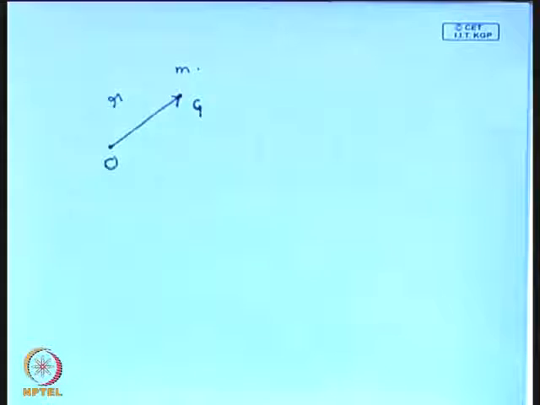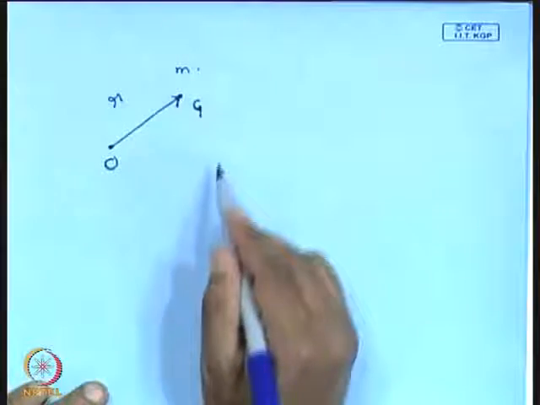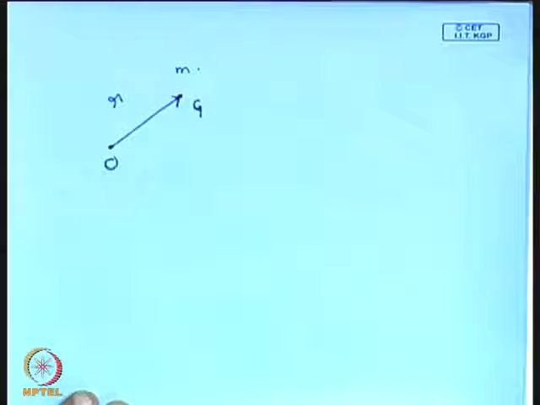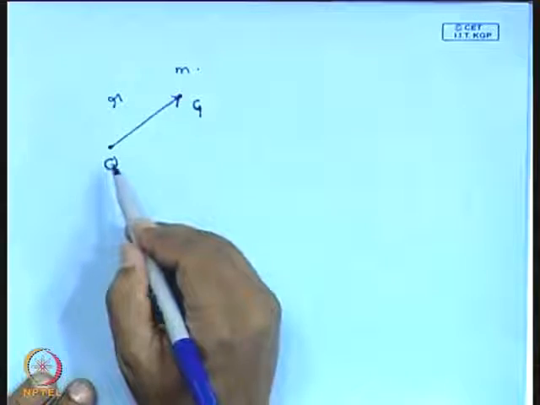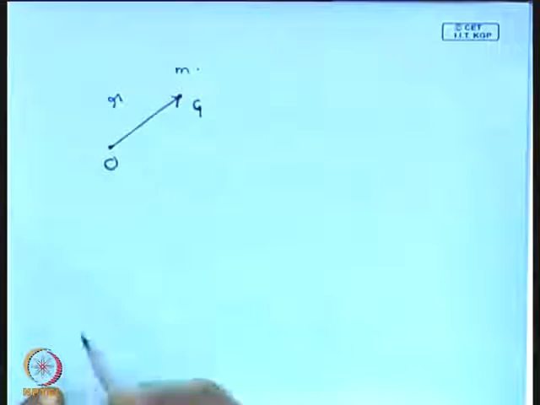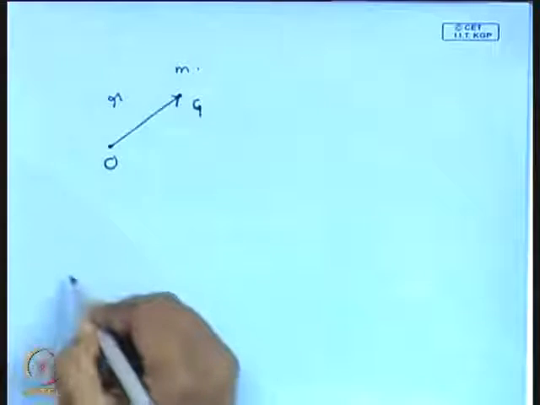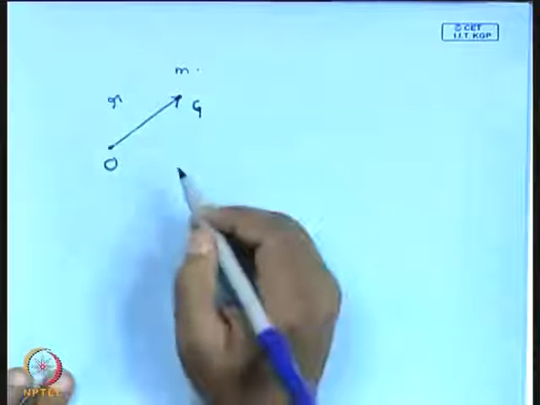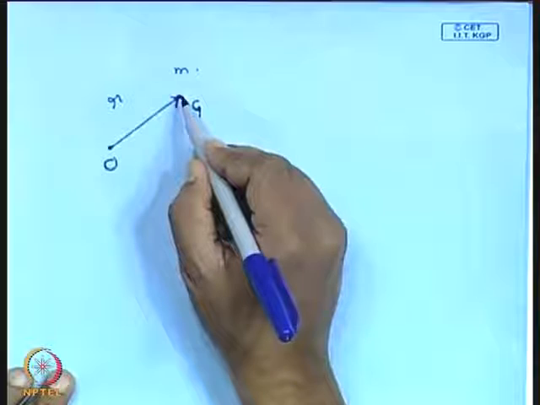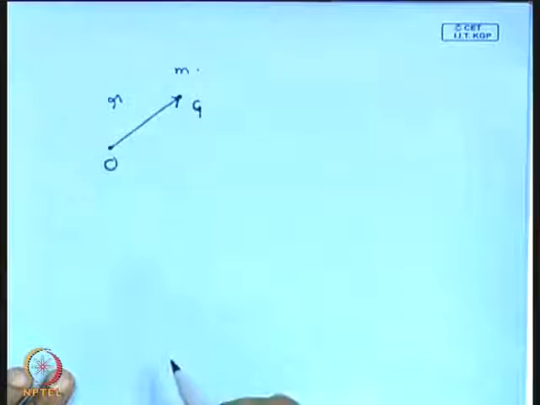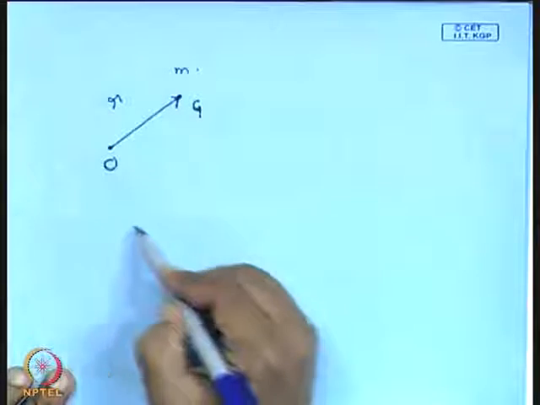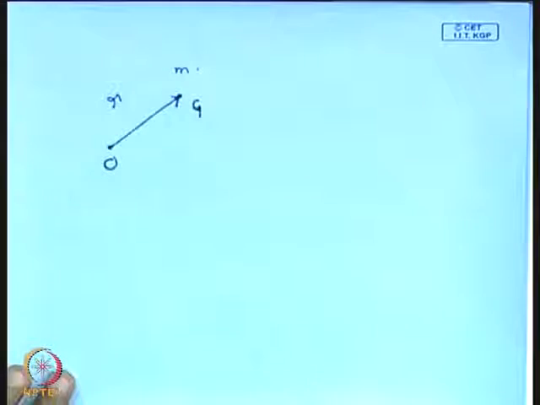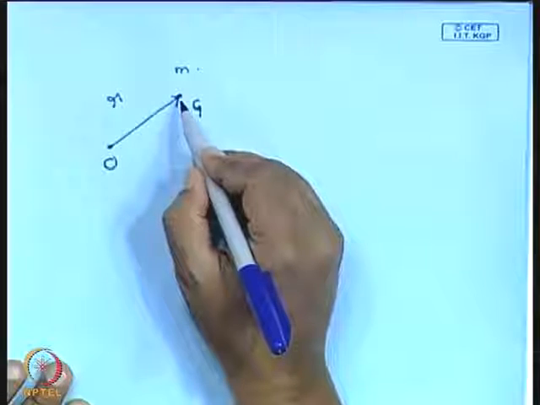Now, since the universe is homogeneous and isotropic, the density of the universe is everywhere the same. So, you can think of it as a spherical mass distribution around the observer because it is isotropic. Around this observer, the mass has a spherically symmetric distribution, and it is well known that if you want to calculate the force on a mass which is inside a spherically symmetric mass distribution, then only the mass inside this sphere will contribute to the force, the mass outside will not contribute. So, we can write down the equation of motion of this galaxy.